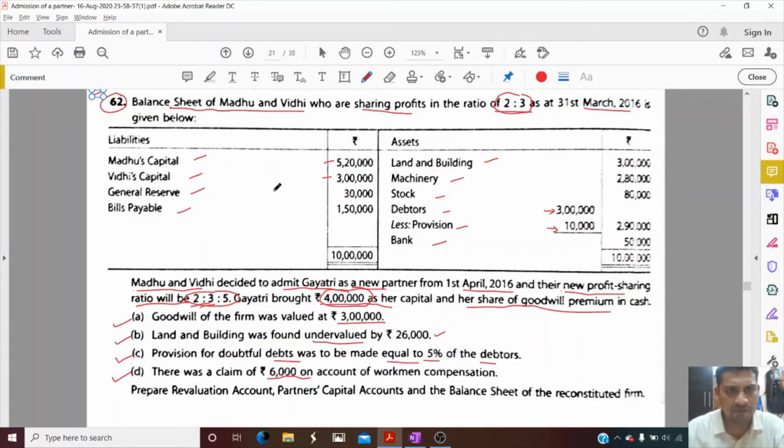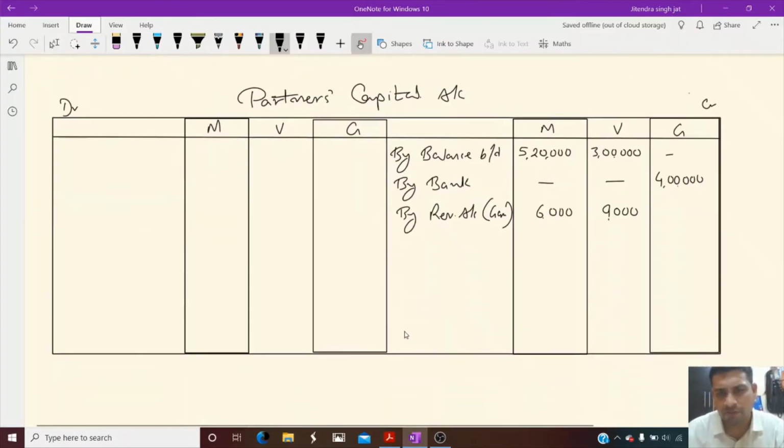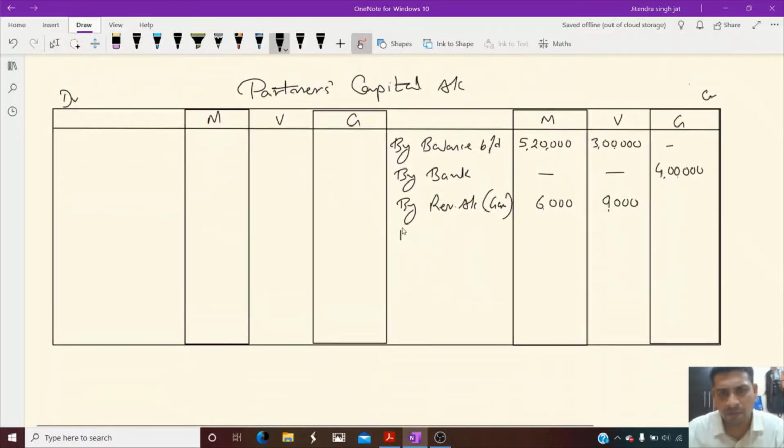Yes, general reserve is given here, 30,000. That will also be distributed. So we distribute general reserve in old ratio. That was 30,000. 30,000 divided by 5, 6. 6 twos are 12, 6 threes are 18,000.